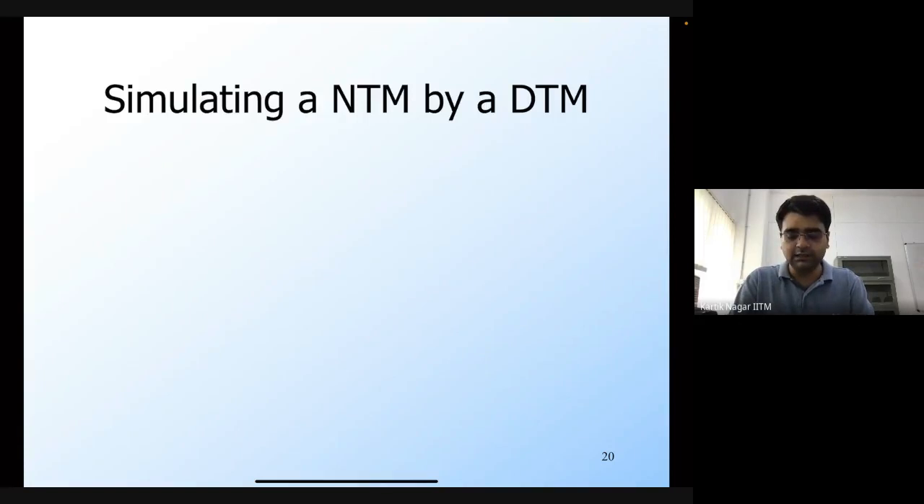Okay, so each choice is going to lead to a separate configuration, and at every step, this deterministic Turing machine is basically going to store all of the configurations that would come up because of the choices. So for each choice there is a separate configuration, and the deterministic Turing machine is going to store all of those configurations. Remember that every configuration is finite, right?